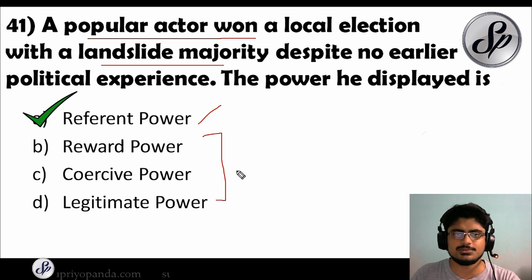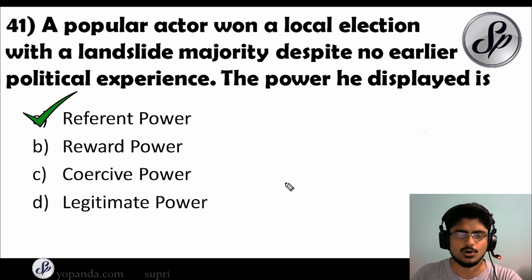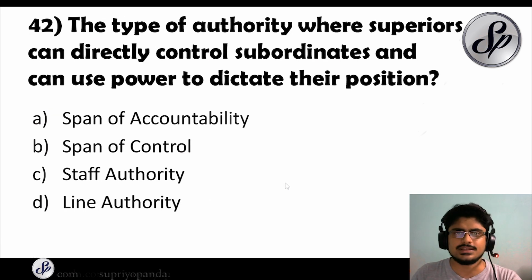So all the different types of power, make sure that you learn all about them. Question number 42. The type of authority where superiors can directly control subordinates and can use power to dictate their position. The answer, it is line authority.